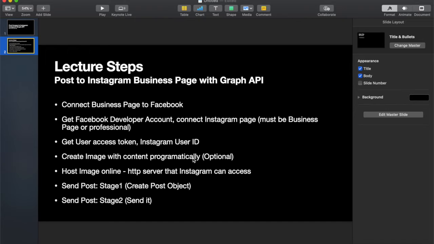All right, and then those images that you're going to be posting on your Instagram need to be hosted online. So this works slightly different from the Twitter API, if you used that, where you could have the images on your computer and you just have to have the path to the image, because the image actually gets sent through as it is. The way the Graph API works is that you need to actually host that image on a public server where Instagram can access it, and then you just give them that location like an HTTP server. And what they do is perform a curl request on that image, and they download it from that server at the time that you post it online.